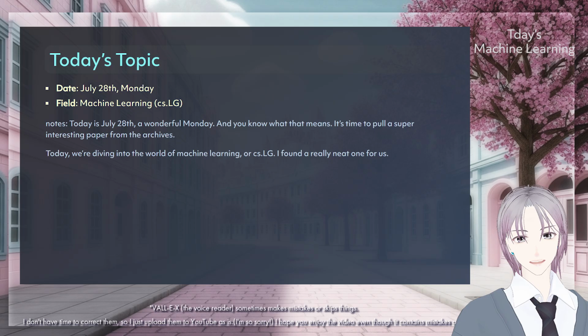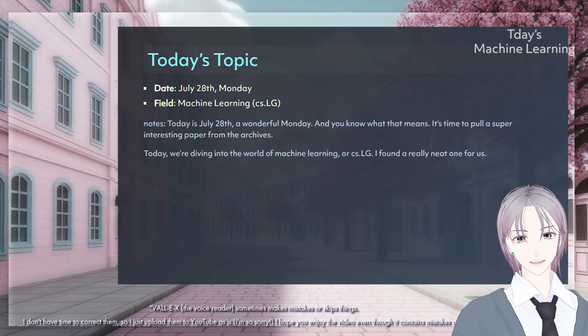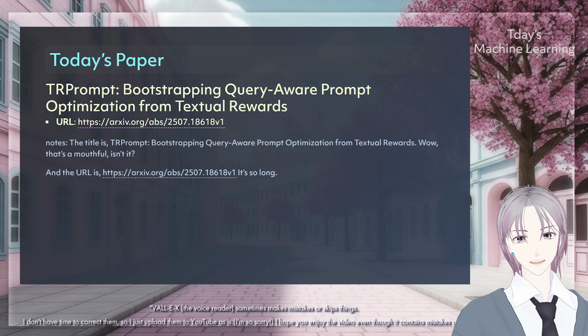It's time to pull a super interesting paper from the archives. Today we're diving into the world of machine learning, or TRPrompt. I found a really neat one for us. The title is TRPrompt: Bootstrapping Numeric Prompt Optimization from Textual Rewards. Wow, that's a mouthful, isn't it?